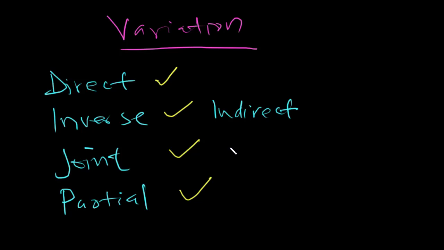This will really help you when you have word problems. Sometimes a question may not tell you that this is a joint variation, this is inverse variation, this is direct. Looking at the problem itself, when you're able to think it through and see the relation between the quantities, it will help you see what type of variation it is.